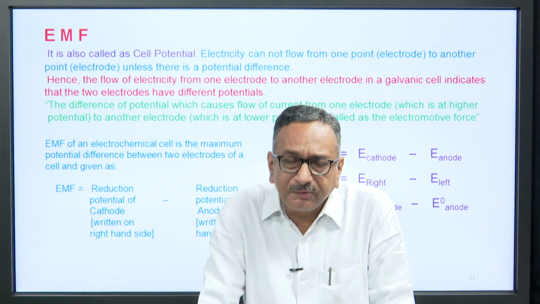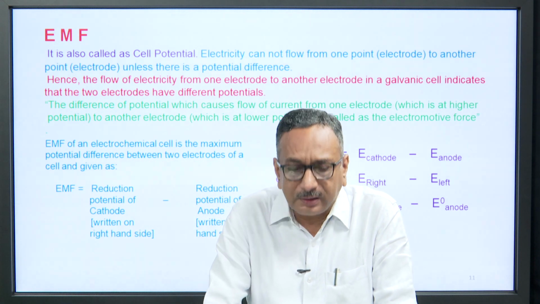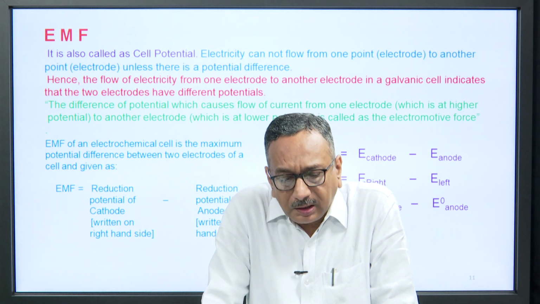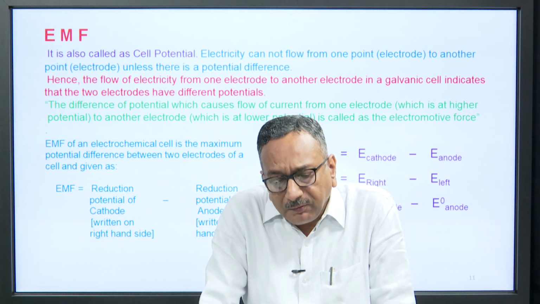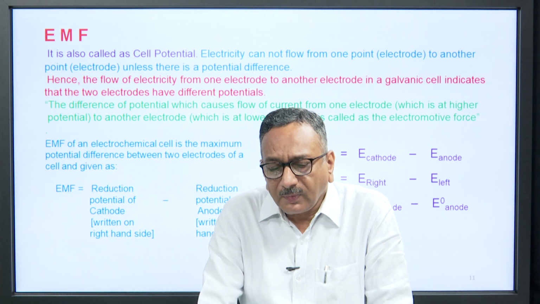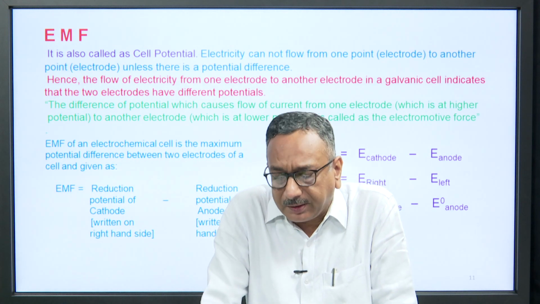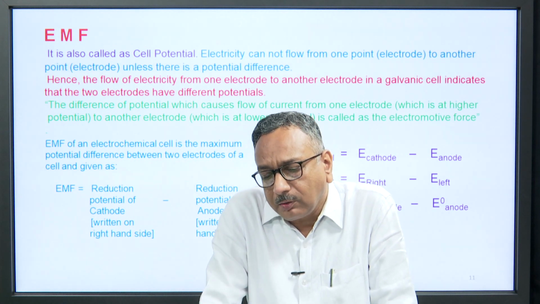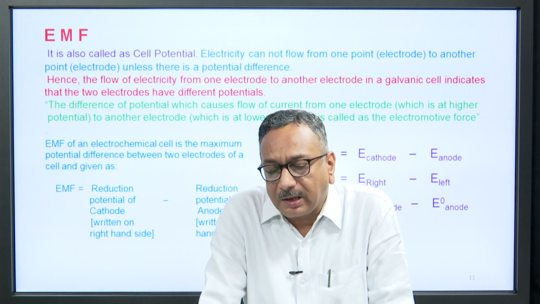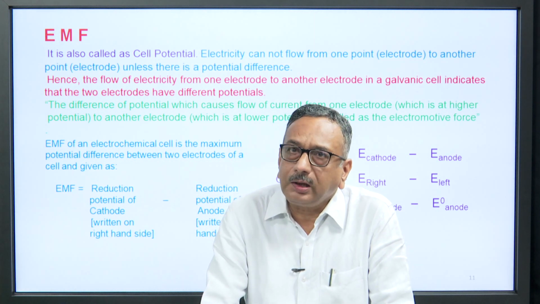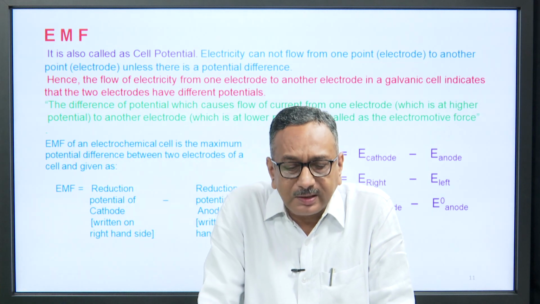Therefore, we can define electromotive force in terms of potential difference. We can define it as the potential difference which causes flow of current from the electrode which is at higher potential to the electrode which is at lower potential, and it is called electromotive force, that is EMF.